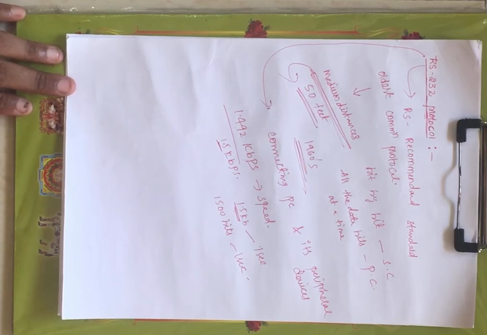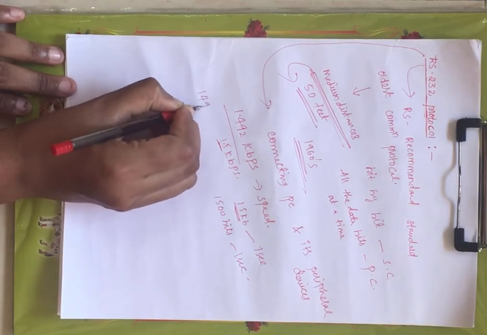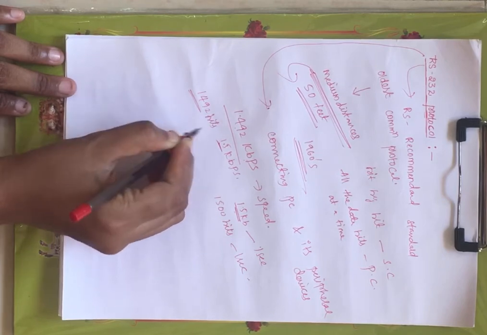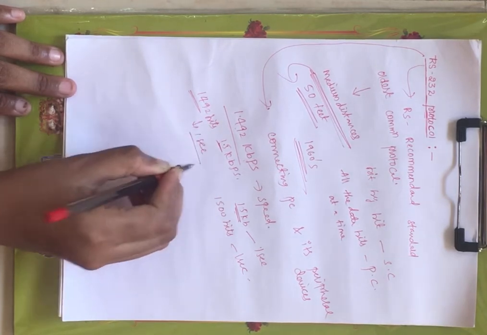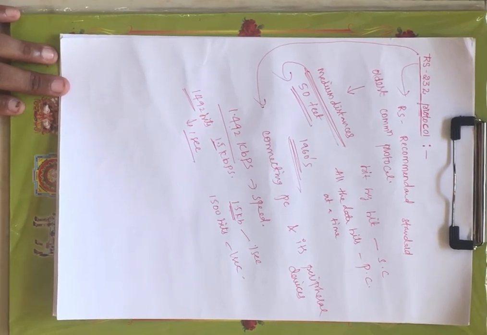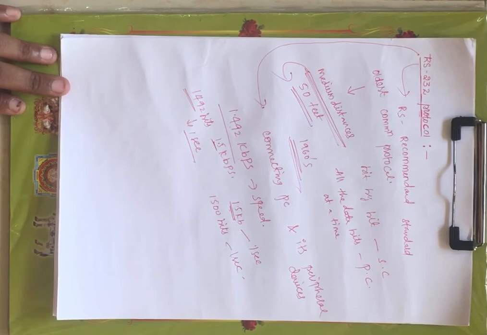That means 1.492 kilobits, approximately I can say 1492 bits are transferred in a single second. 1492 bits are transferred in approximately 1500, right? Now that is the speed of your data transfer between your transmitter and receiver. Now this is the introduction for your RS-232, right?